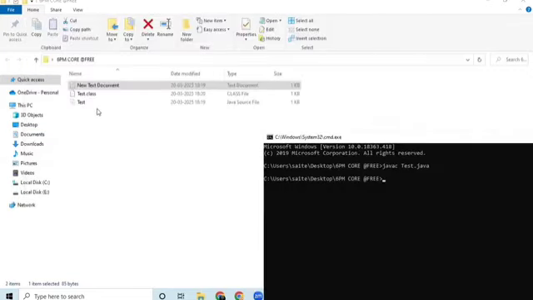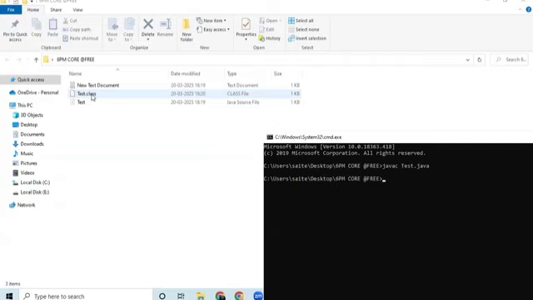Now observe, when you execute javac Test.java, a bytecode has been generated. Sir, who generated this bytecode? Just remember only one thing.